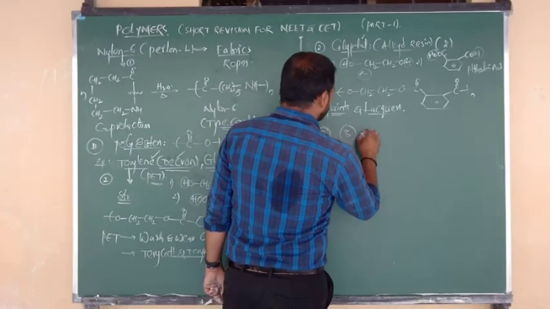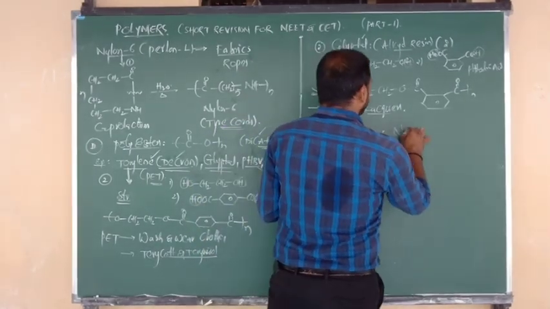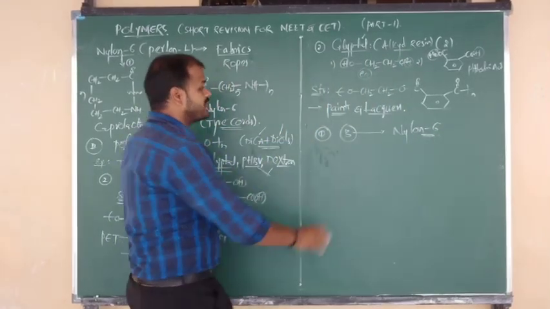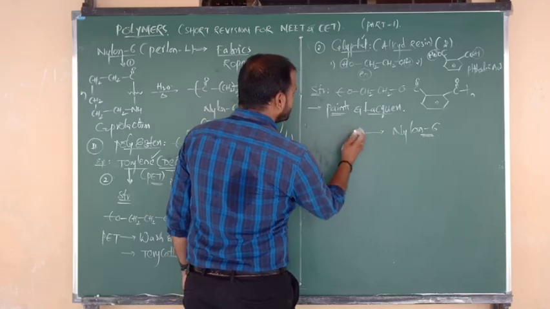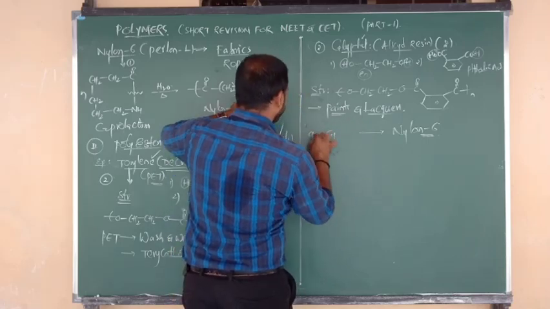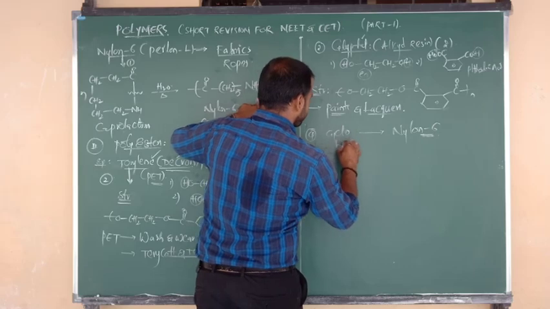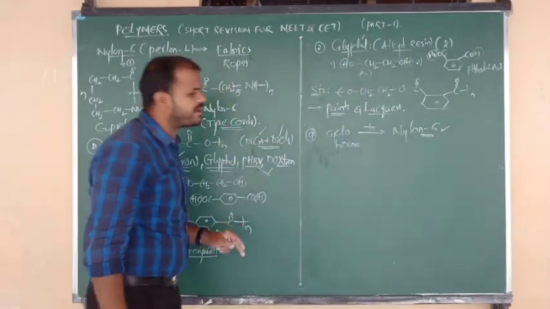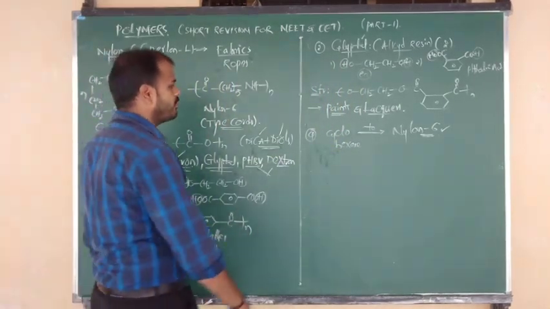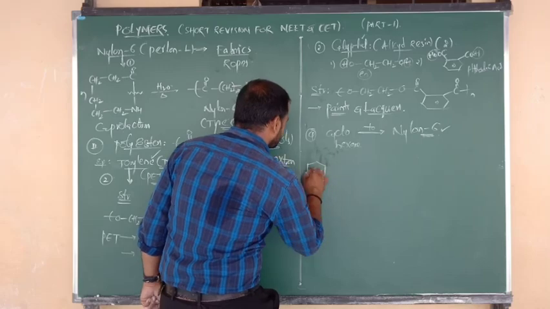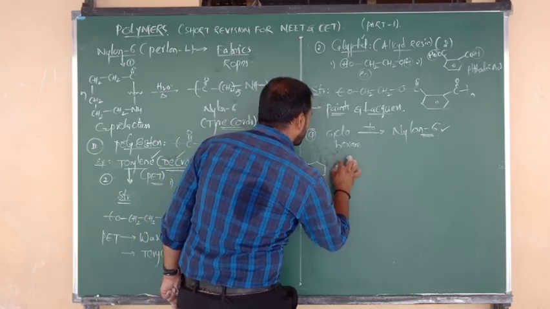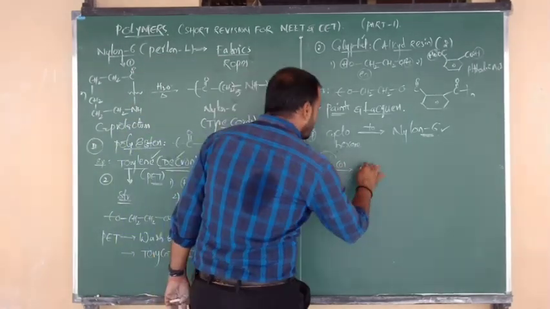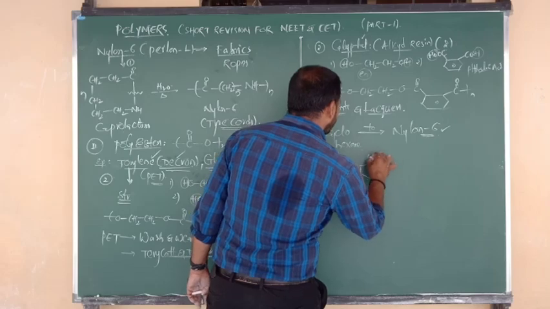So one question I want to ask you here. Give the conversion of benzene to nylon 6, sorry, not benzene, cyclohexane. Give the conversion of cyclohexane to nylon 6. Very important question. Can I show you all the steps? Good. Cyclohexane. First of all, cyclohexane undergoes oxidation. Oxidation takes place upon the first carbon. Already there will be one hydrogen, so we can write it in the form of OH.